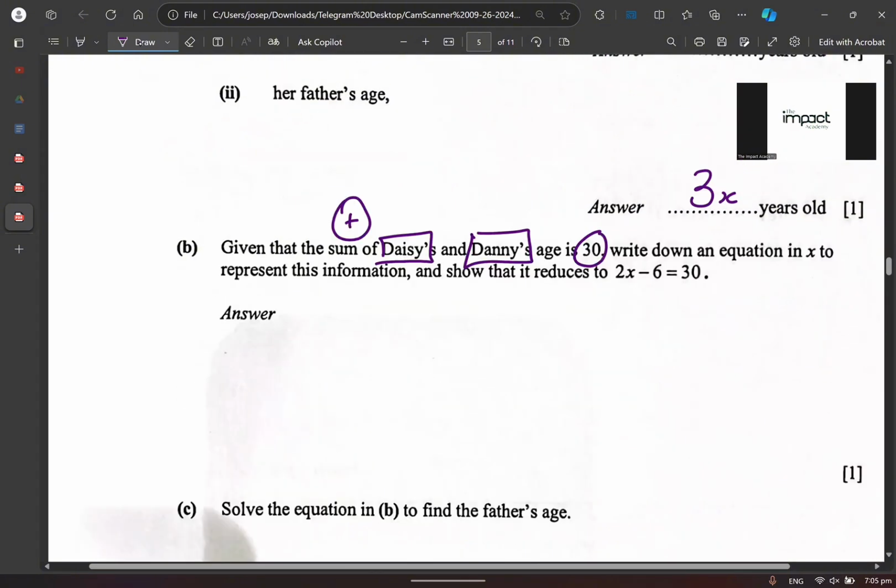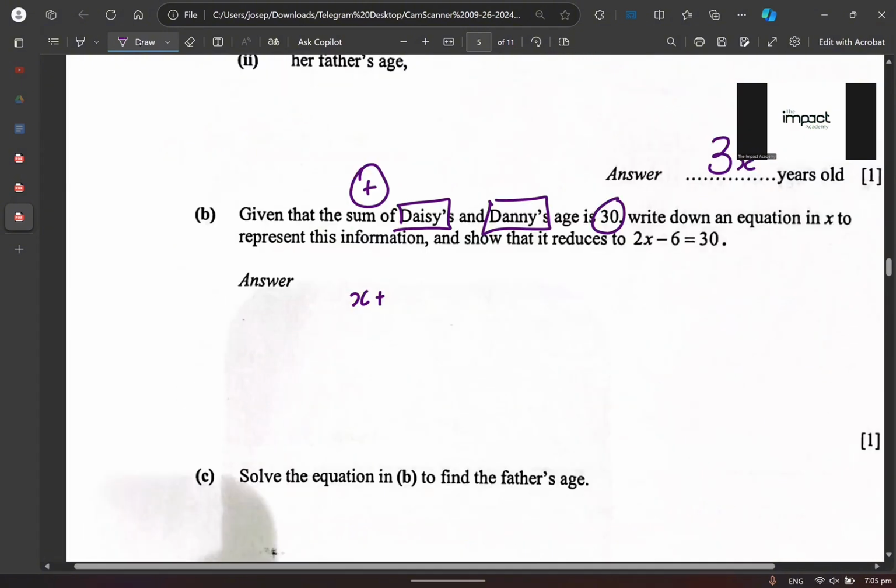Very good. X plus X minus 6. Daisy, because Daisy is X, right? Danny is X minus 6, right? When you add them up together, that gets you to what? 30. Agree or disagree? So X plus X, that becomes 2X, right? True? Then your minus 6 is still over here, correct or not?